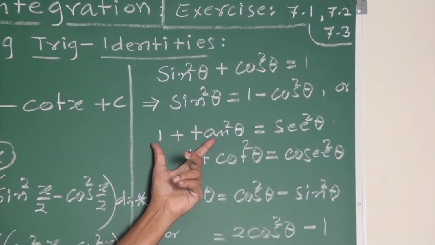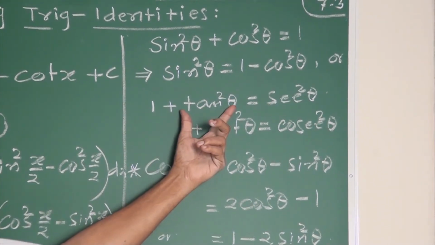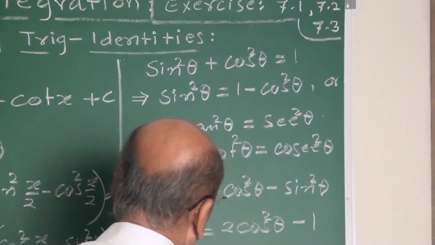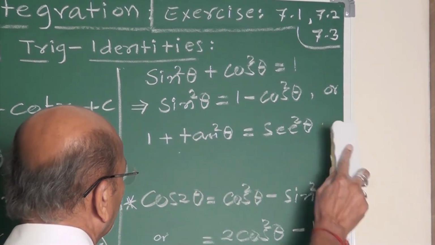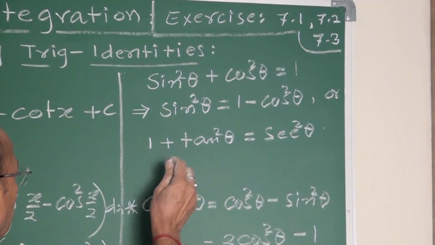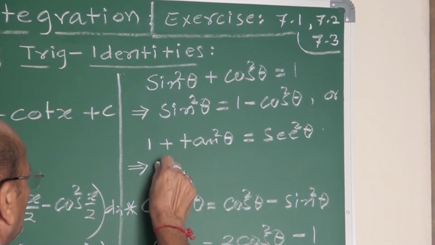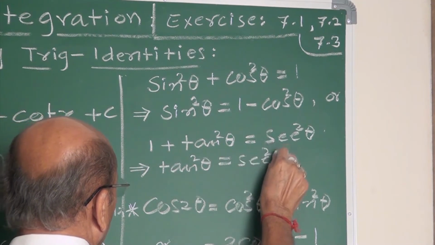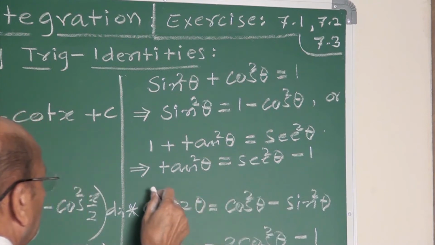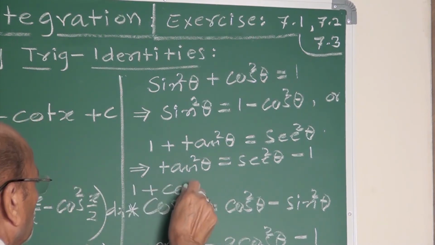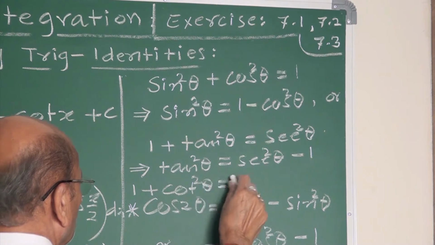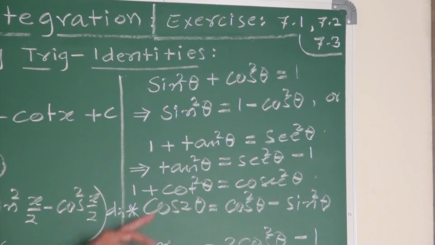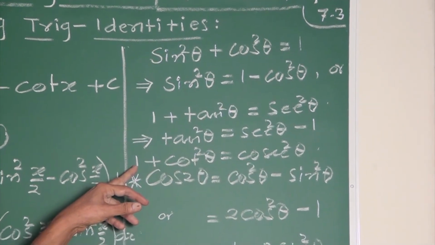Second is 1 plus tan square is sec square. What is tan square? Sec square minus 1. From this, tan square theta is sec square theta minus 1. Similarly, 1 plus cot square is cosec square theta, and cot square is cosec square theta minus 1.